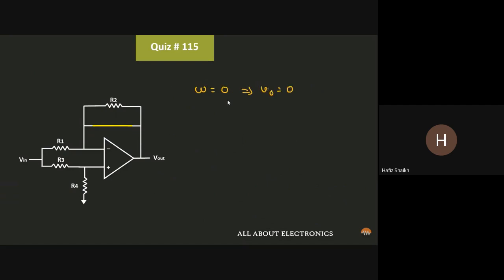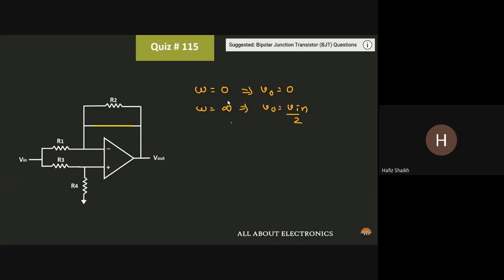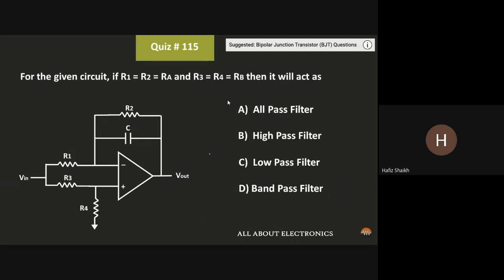So for omega is equal to infinite, it is V in upon 2. For omega is equal to 0, output voltage is 0. So it works like a high pass filter. Lower frequencies are rejected, higher frequencies are allowed or passed through the particular filter. So it's option B, it's a high pass filter.